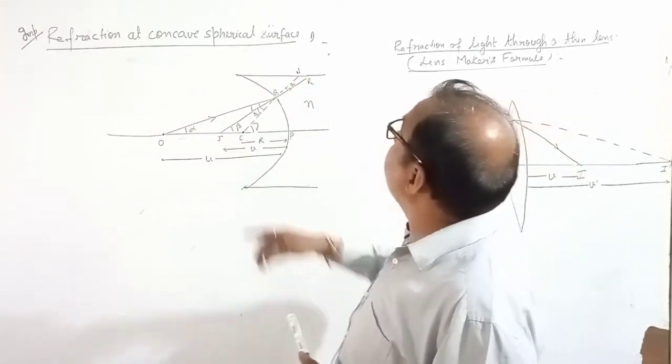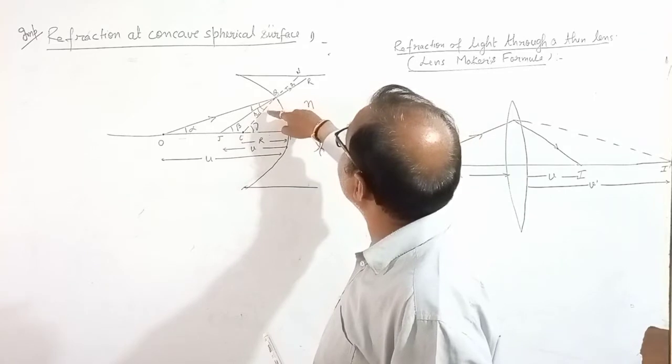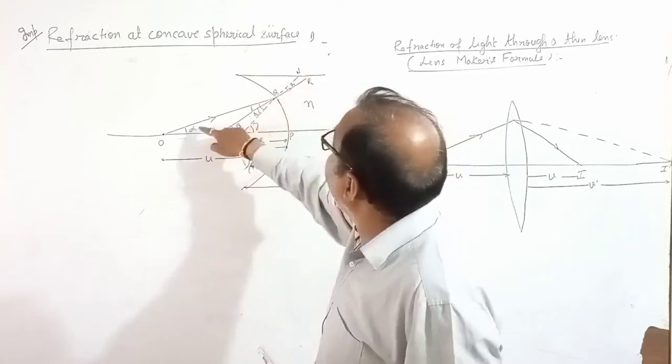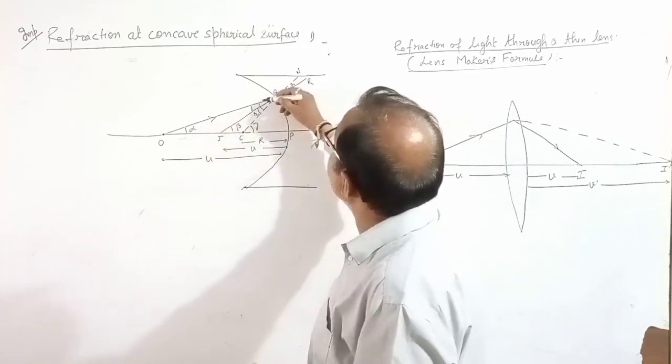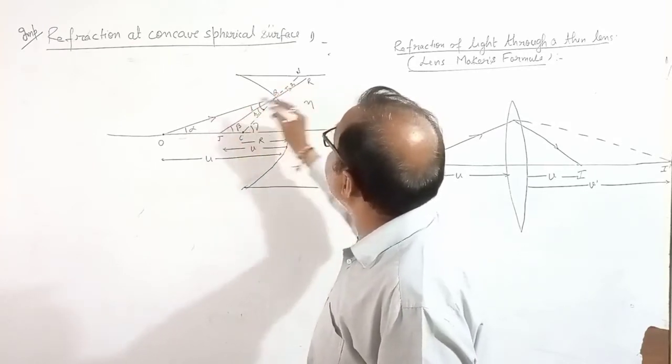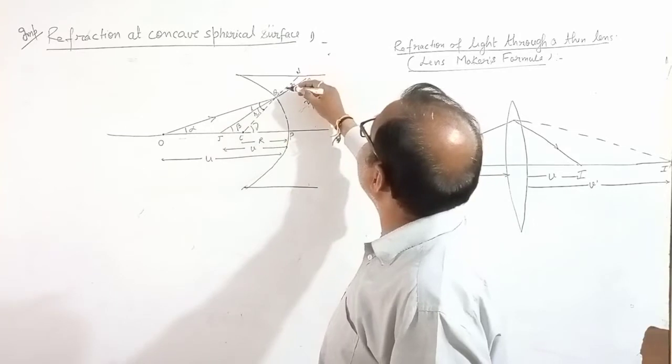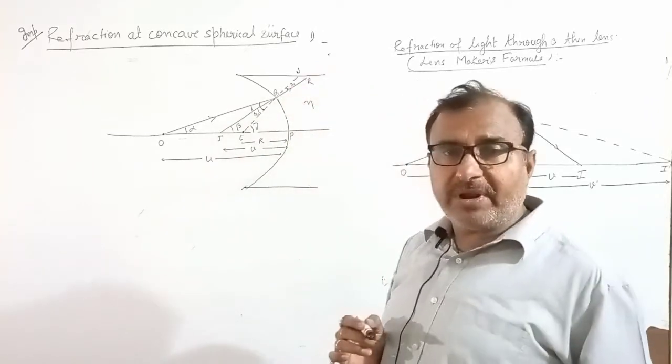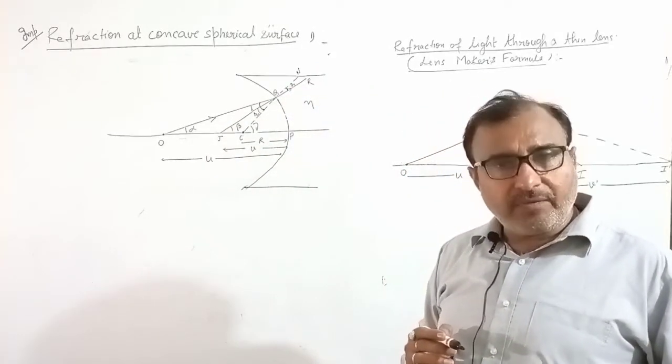Now when it bends toward the normal, this angle between the normal and the incident ray is I. And this is angle R, the angle of refraction.